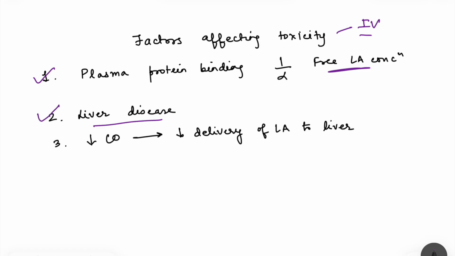Liver disease. Liver disease means our local anesthetic will not be metabolized as fast by the liver. So that means it will accumulate in the circulation and will cause toxicity. Decreased cardiac output is another reason, because this will lead to decreased blood flow to the liver and hence decreased delivery of local anesthetic to the liver. So these are the factors which affect the toxicity.